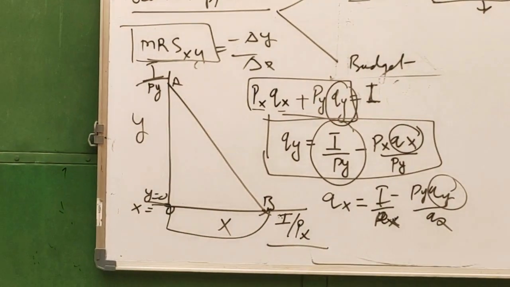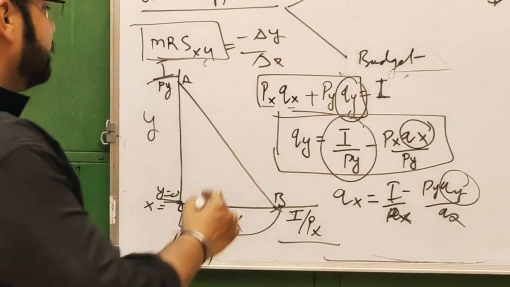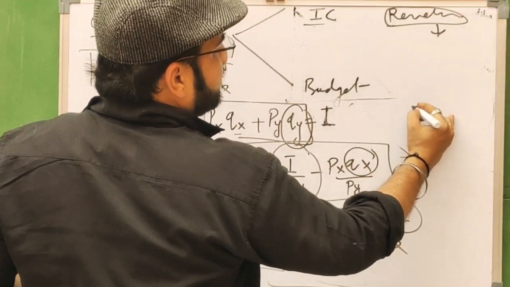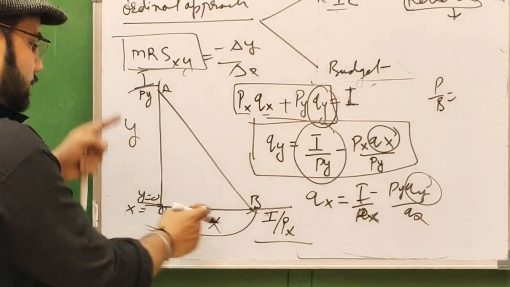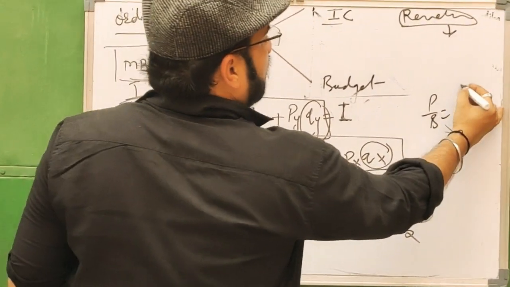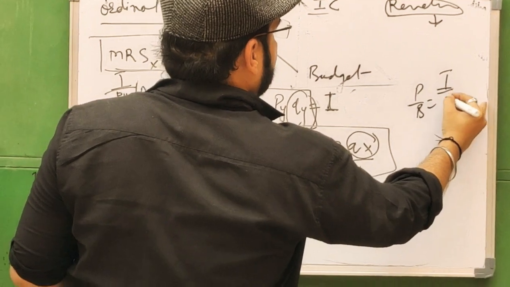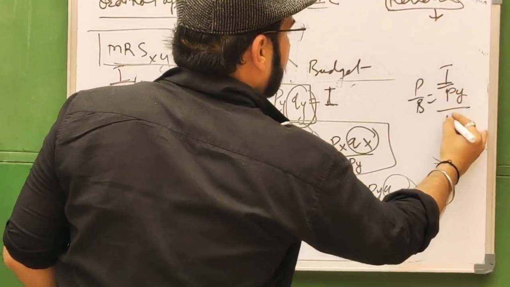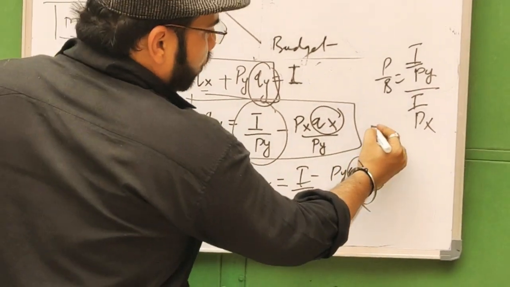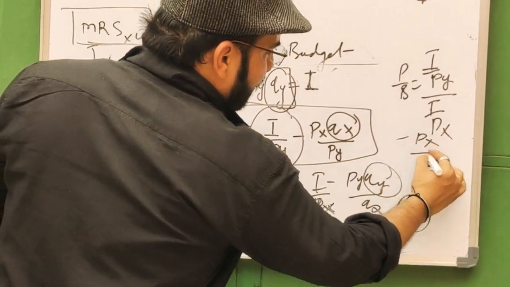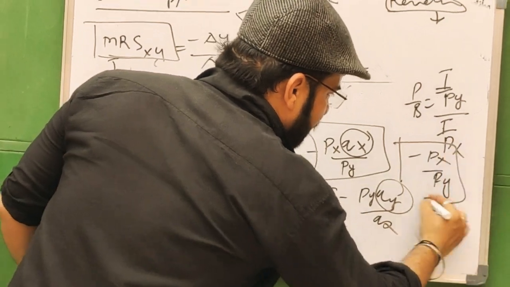Now, what will be the slope of this budget line? Here, the slope of the budget line is the perpendicular by the base. This is the perpendicular, this is the base. So, I by Py upon I by Px. So, here it is clear: the slope of the budget line is minus Px upon Py. This is the slope of the budget line.